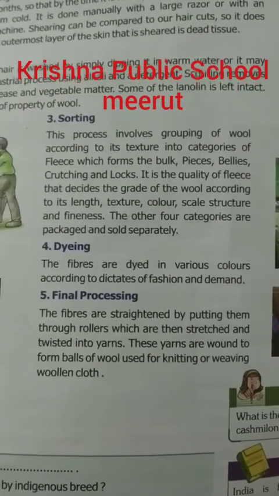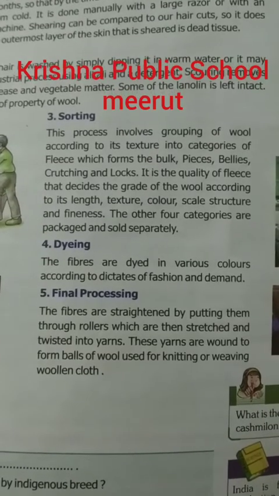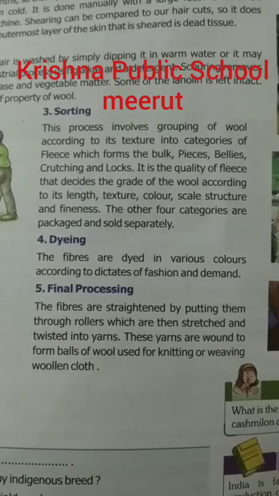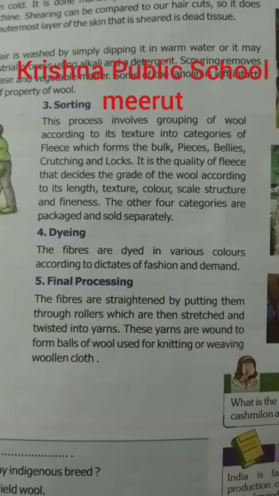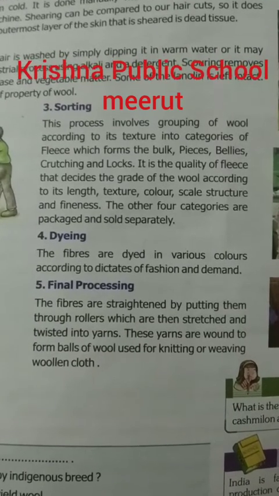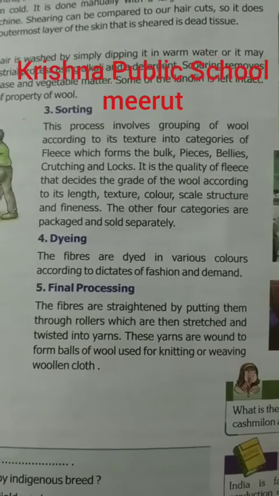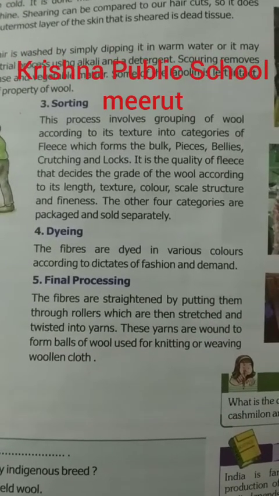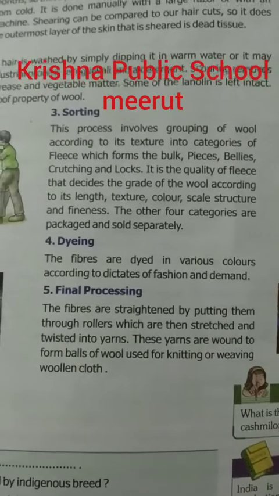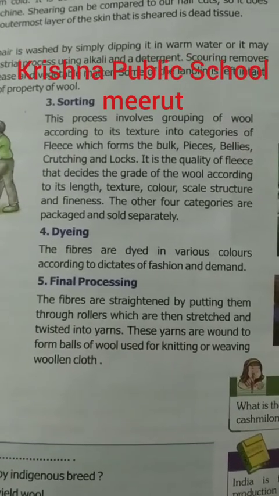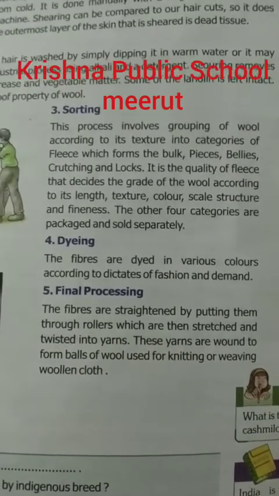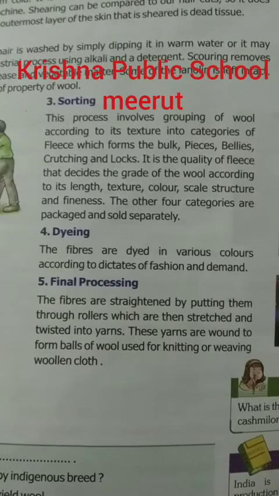Sorting. This process involves grouping wool according to its texture into categories of fleece, which forms bulk, pieces and bellies. Some parts of the fleece have long wool fibers, whereas others have short wool fibers.